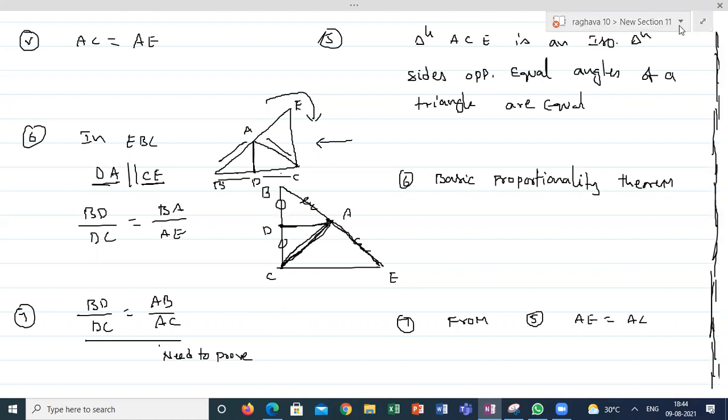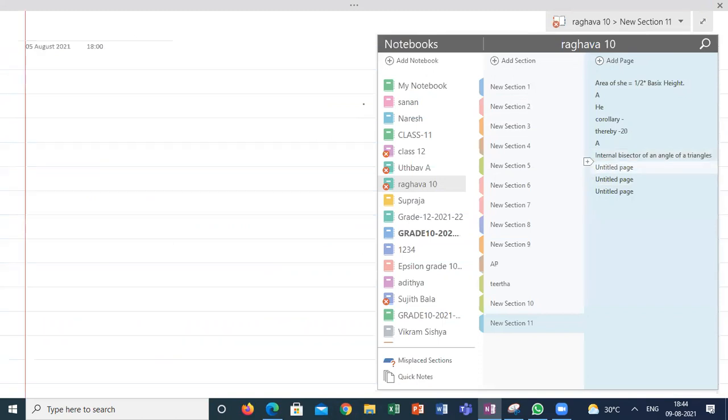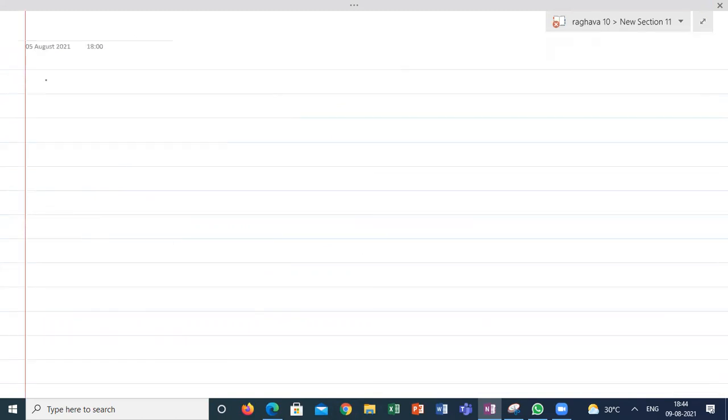Yeah, I am recollecting all the things here in a single place now. The first one is the basic proportionality theorem or Thales theorem. What is it saying?